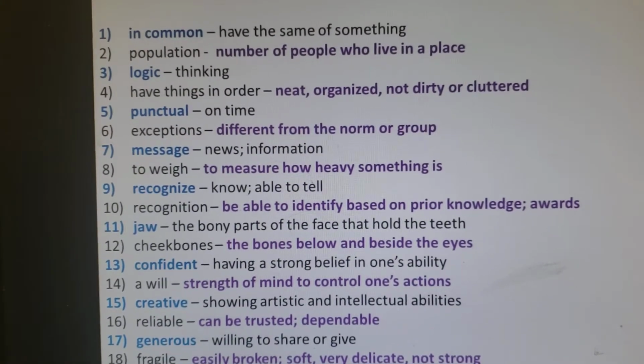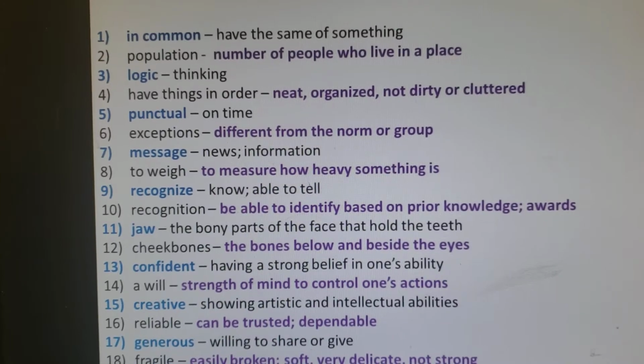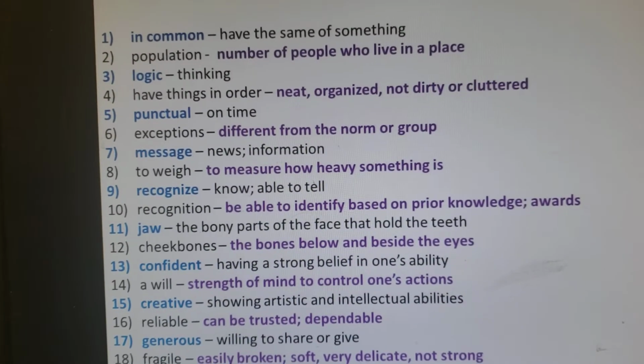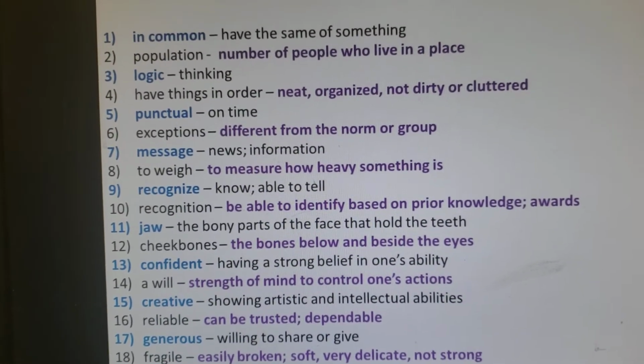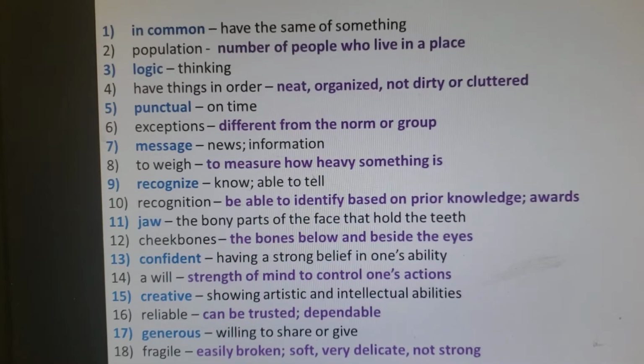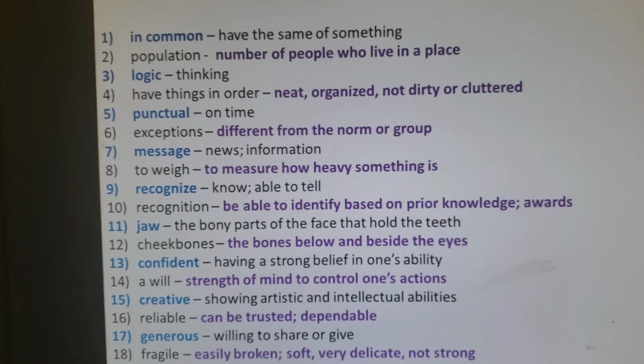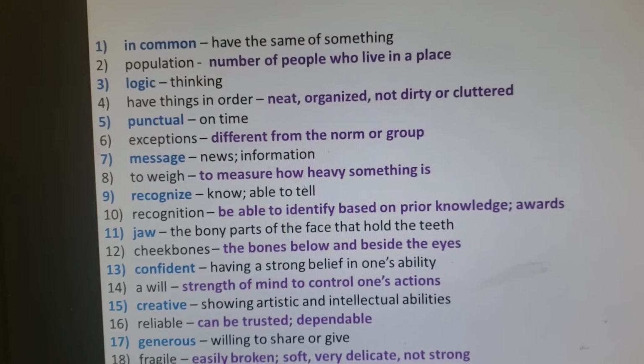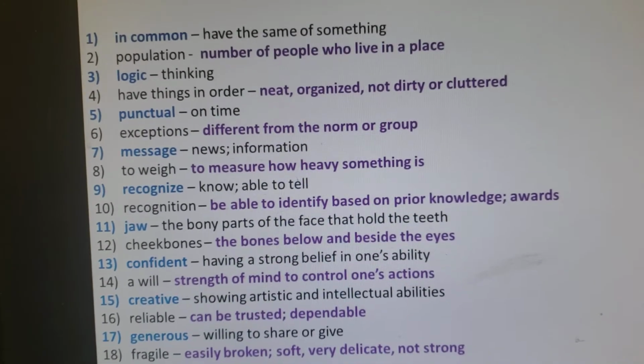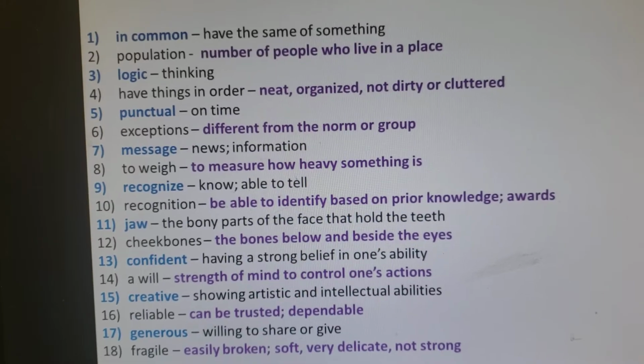Fragile. Fragile means something that is easily broken, something that is very delicate, something that is not strong. Telephones are fragile because they can break easily. People's emotions are fragile. Glasses are fragile.